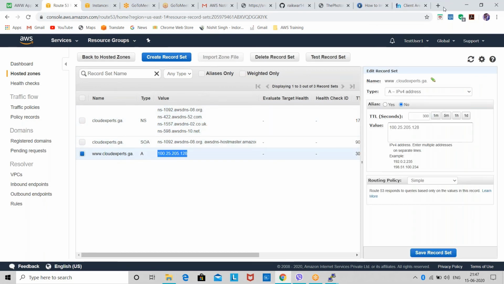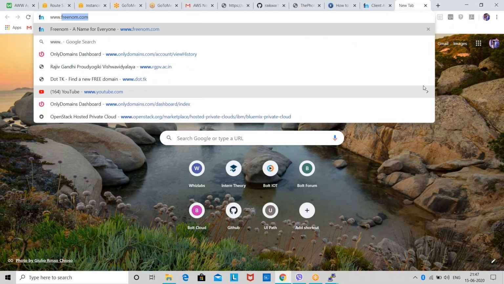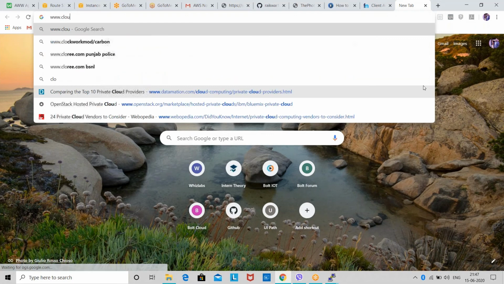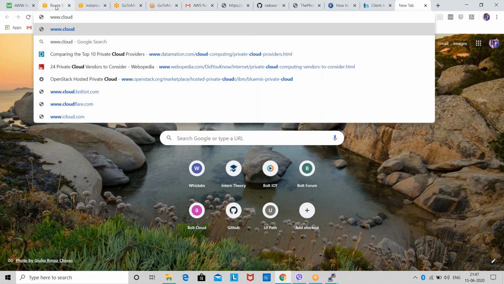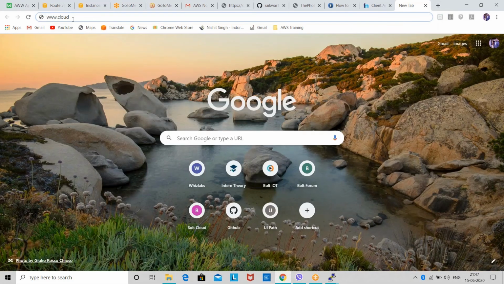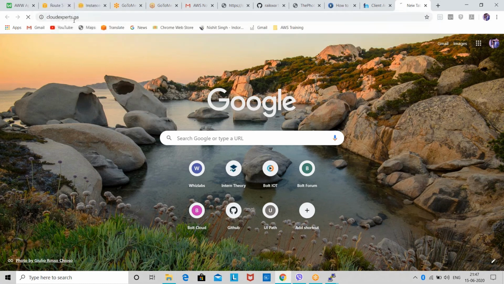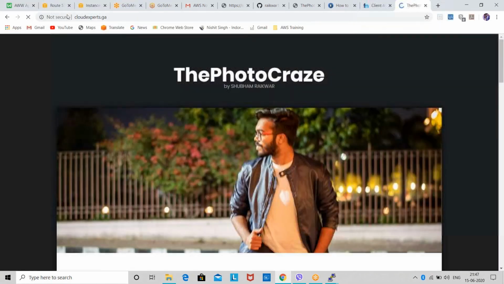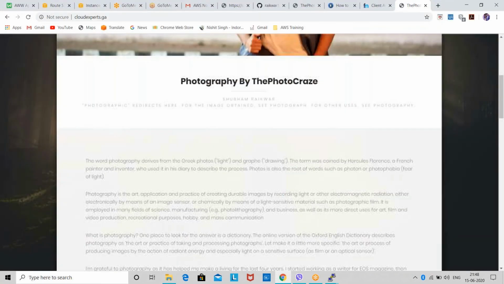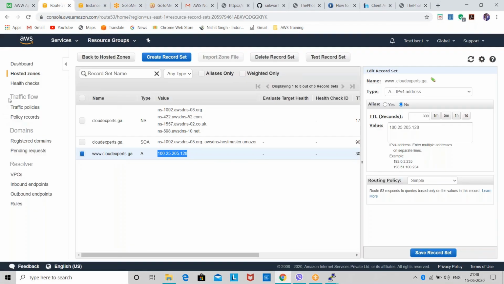So we will try to enter this domain name. Let me see for the domain name, cloudexperts.ga. As soon as I have entered my domain name, you guys can see I can access this website. So this way you can associate your domain name with your website.